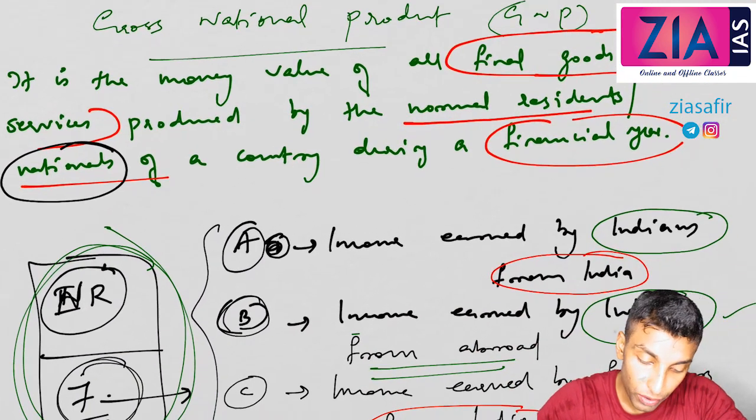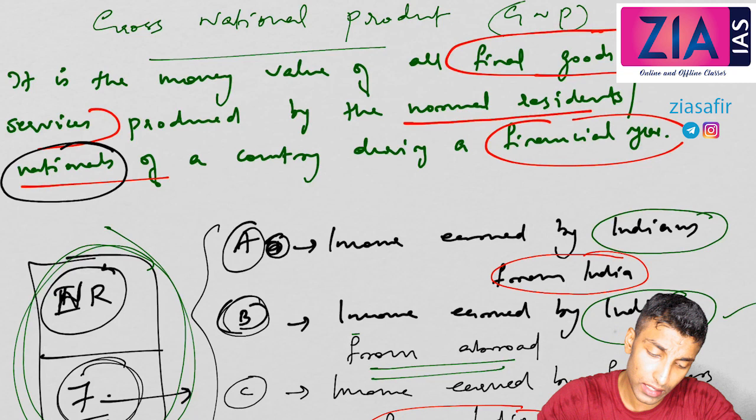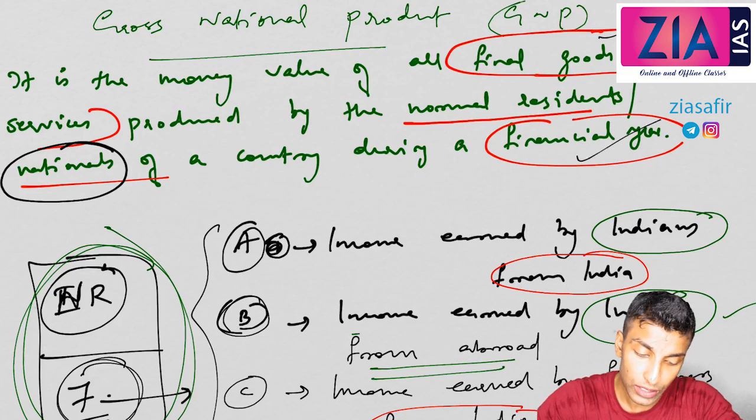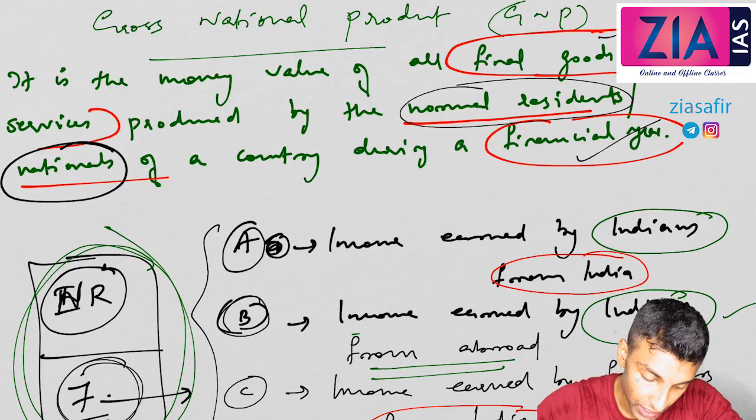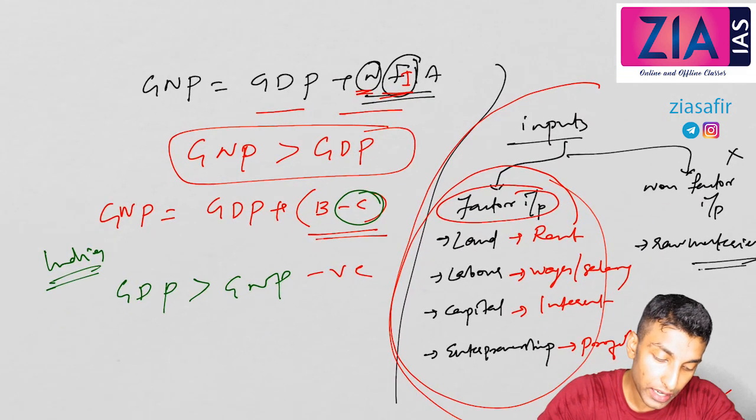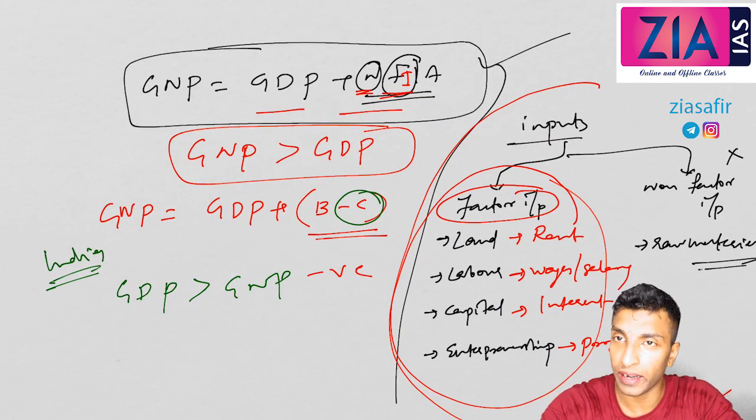GNP is the money value of all final goods and services produced by the normal residents or nationals of a country during a financial year. Here we have already discussed final goods and financial year, and we explained what normal residents are, so we have understood the difference between GDP and GNP, right? What is the difference? GNP is equal to GDP plus net factor income from abroad.